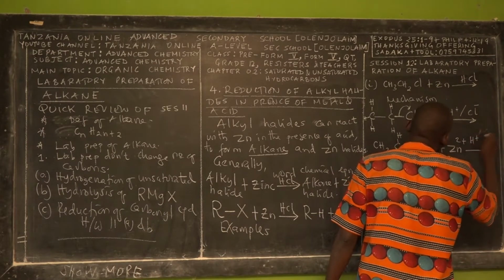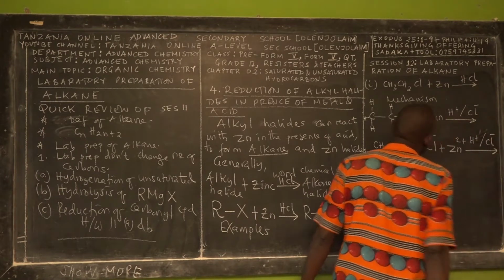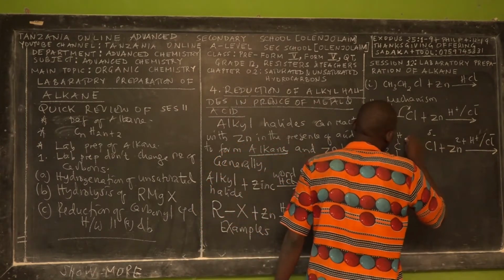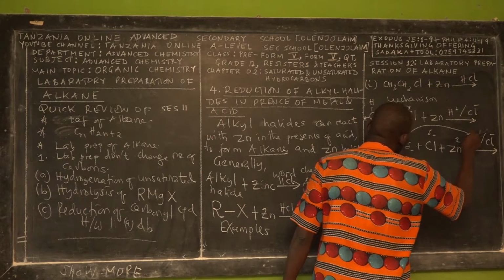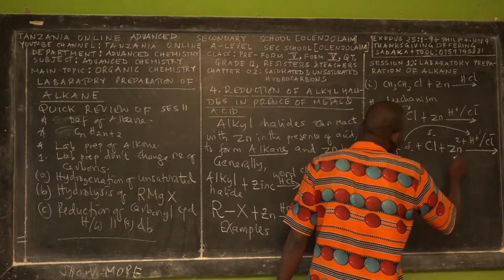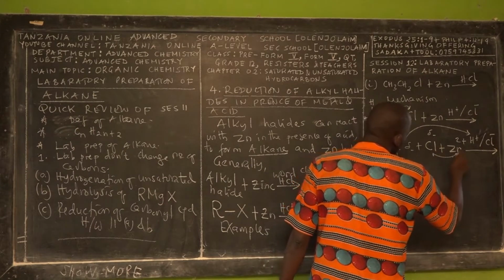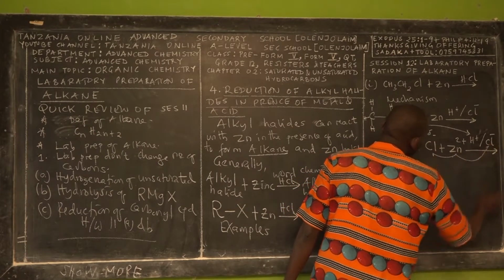Here you have hydrogen ion and chloride ion. So this nucleophile will react with the electrophile, and the other ones will also react with this.